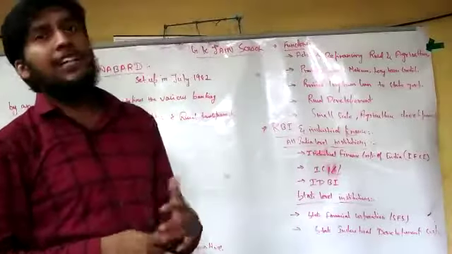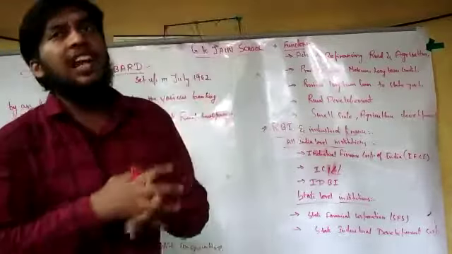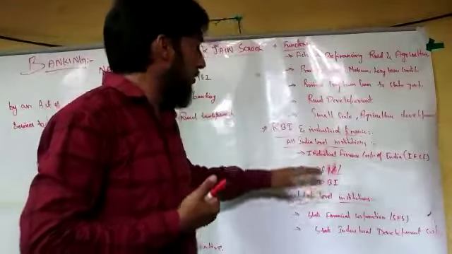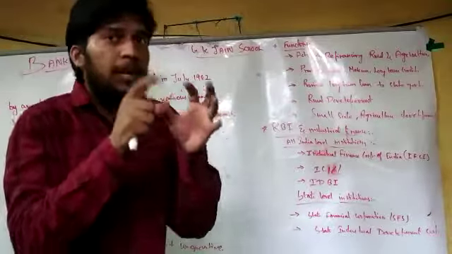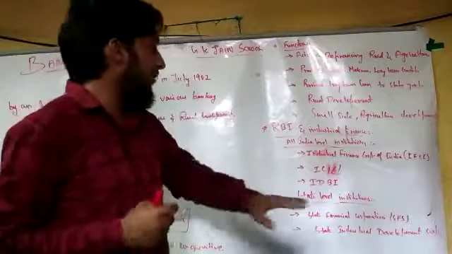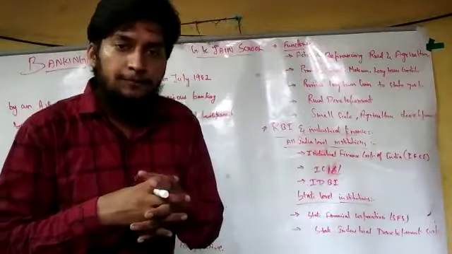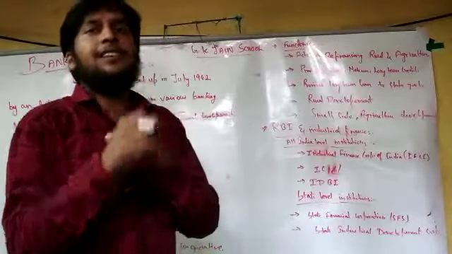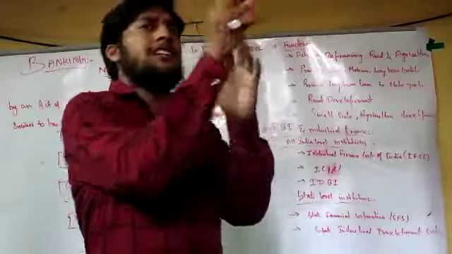Then we have state-level institutions. In every state of India, all 29 states, you can find these state-level institutions. Their major purpose is to provide financial assistance to the respective state companies.